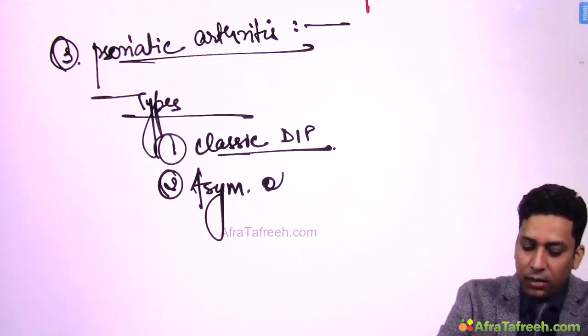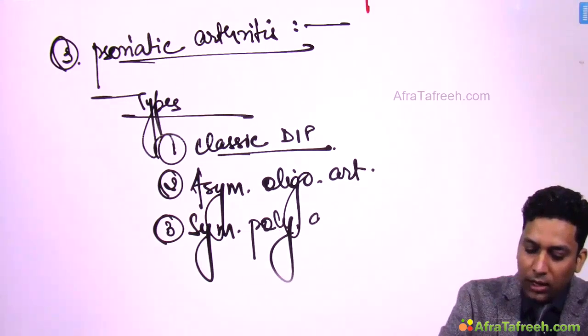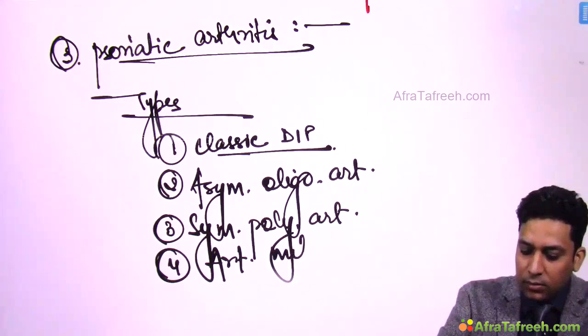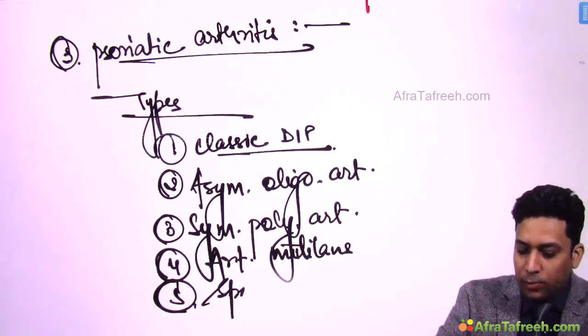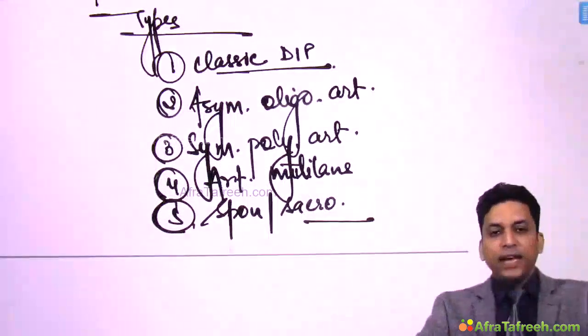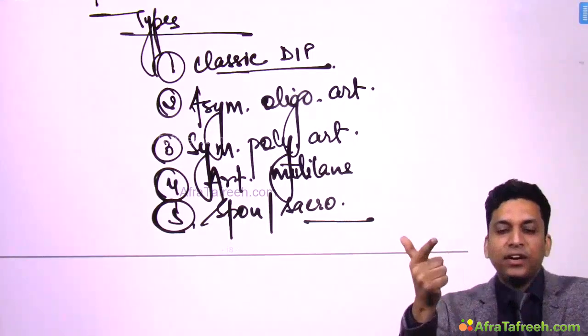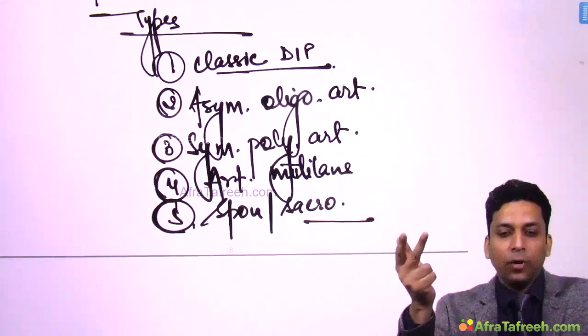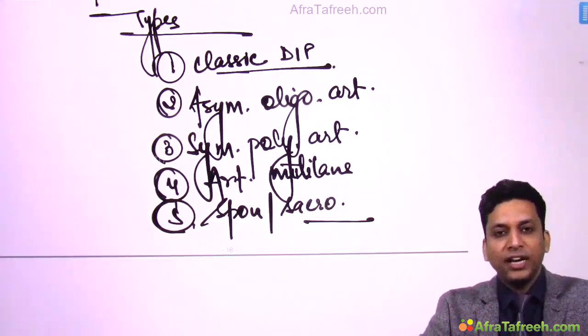Then asymmetrical oligoarticular type. Then symmetrical polyarticular type. Then arthritis mutilans. Then spondylitis and sacroiliitis type. So these are 5 different types of psoriatic arthritis. One is classic distal interphalangeal joint involvement type, then asymmetrical oligoarticular, symmetrical polyarticular, then arthritis mutilans, and sometimes axial skeleton involvement occurs in the form of spondylitis and sacroiliitis.